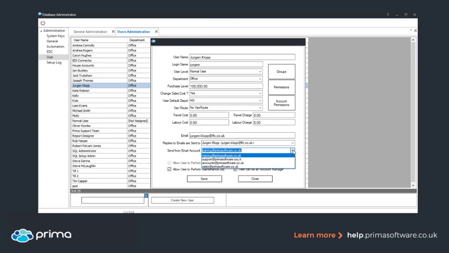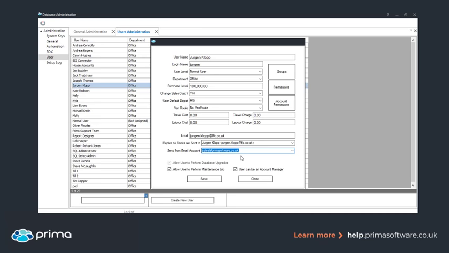This is where we can select exactly what email we want this user to send from. If Jurgen works in the sales team, then we're going to select sales. If he works in the training team, it's going to be training. This is where it differentiates, because it may be that you don't want invoices coming from your sales email, you want them coming from accounts, but then you don't want your COBs coming from training. So it depends what emails you have set up. You can specify against the user and their role, so it looks cleaner and more professional where the emails are coming from. So we select sales, and that's how you set which email that user is going to send from.